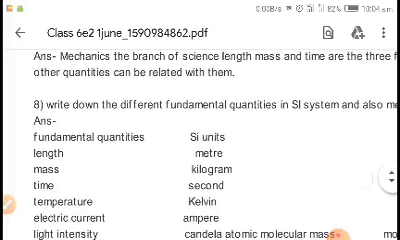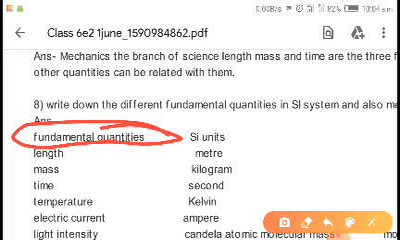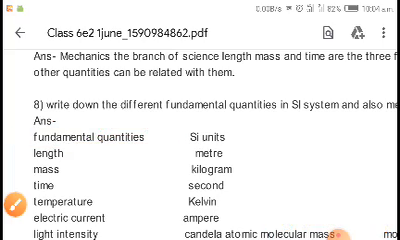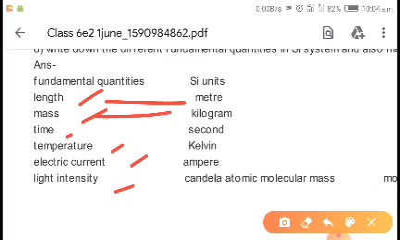Now write down the different fundamental quantities. I have not mentioned the fundamental quantities in the question. The fundamental quantities are length, mass, time, temperature, electric current, light intensity. For length you have to use the meter, for mass kilogram, for time second, for temperature Kelvin. Listen to my word, it is Kelvin. For electric current you have to use the unit ampere, and for light intensity it is the candela.